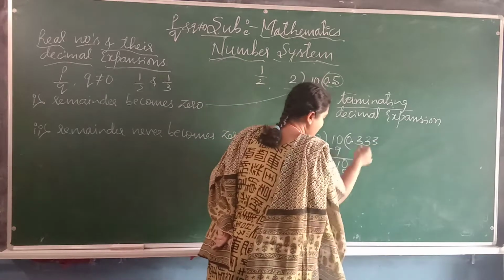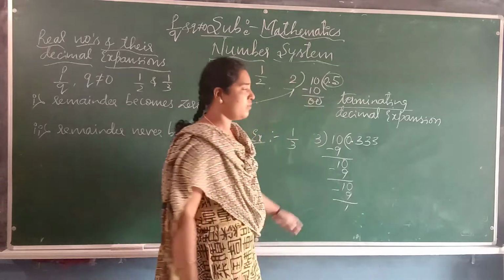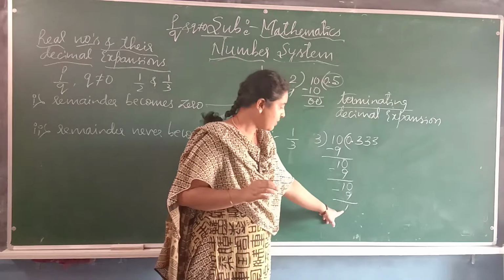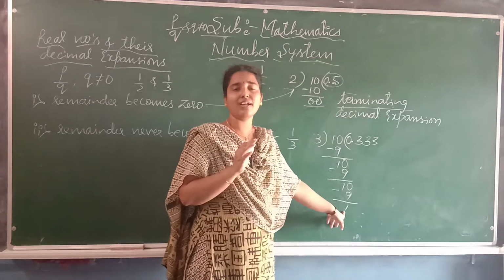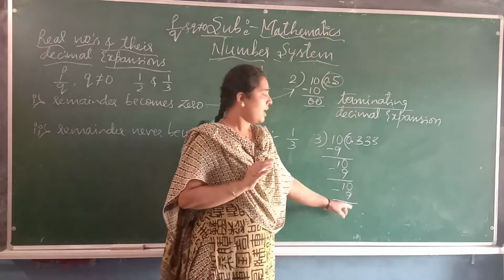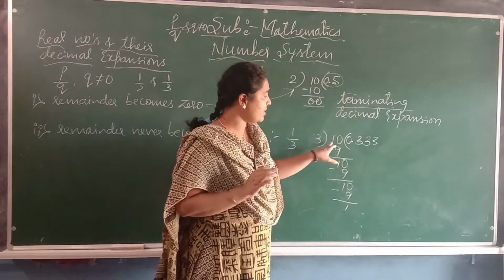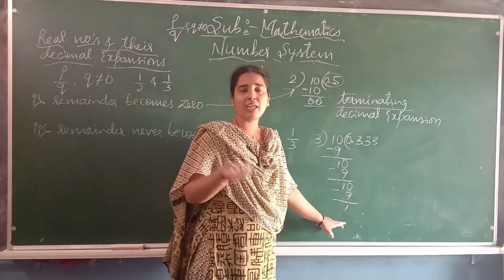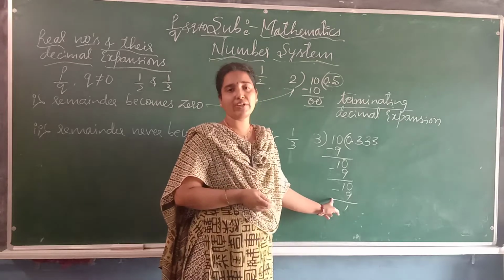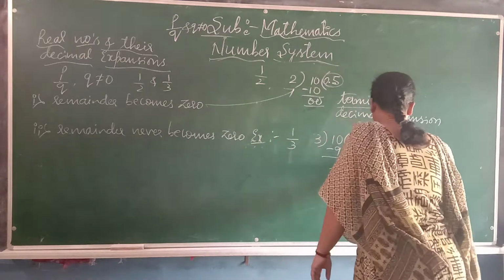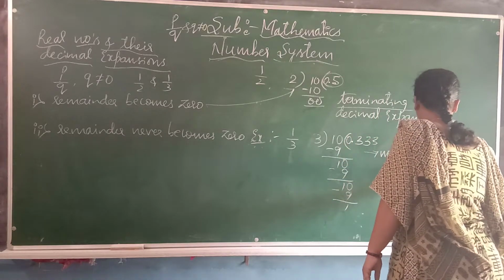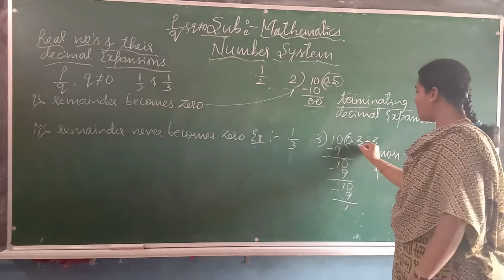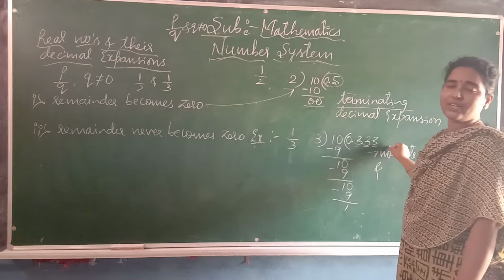Again if I divide this one, we will get remainder 1 only. Even if you do so many steps, we will get remainder 1 only. We don't get remainder 0. In a few steps, whatever the question is, the same remainder will repeat again and again. This type of decimal expansion we will call non-terminating. And see here, in the quotient place 3 is repeating continuously.